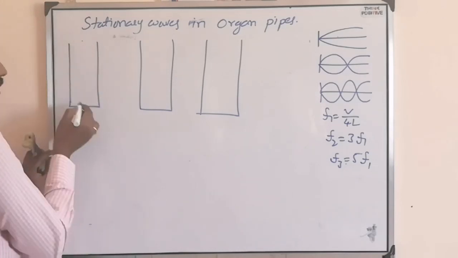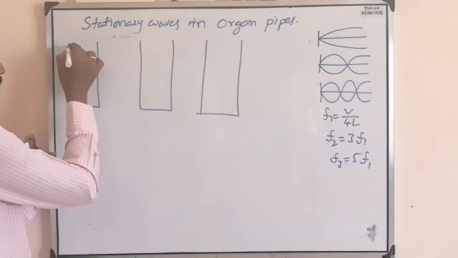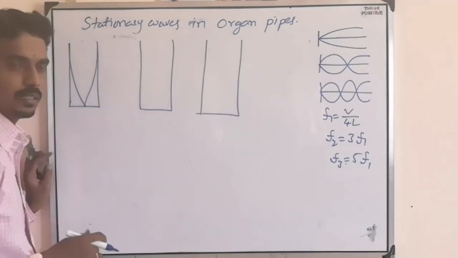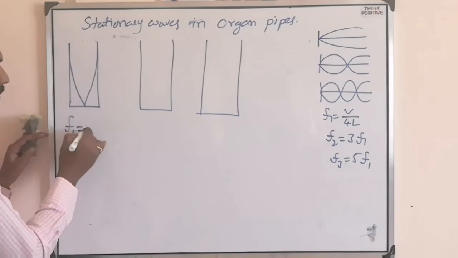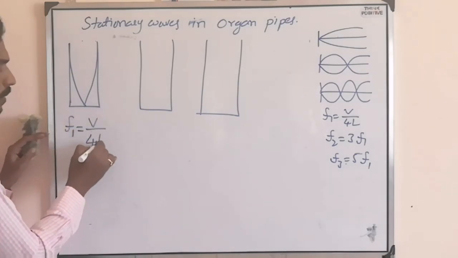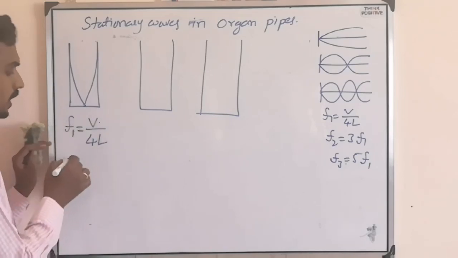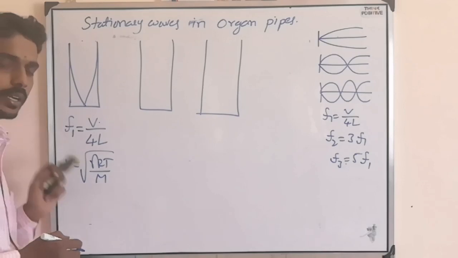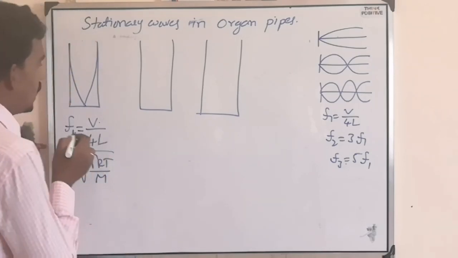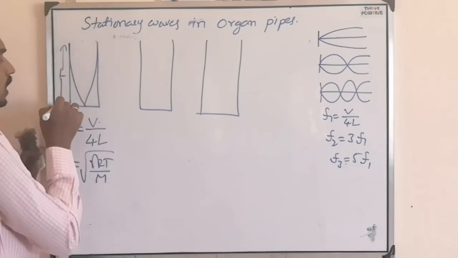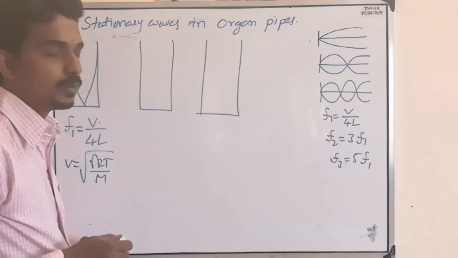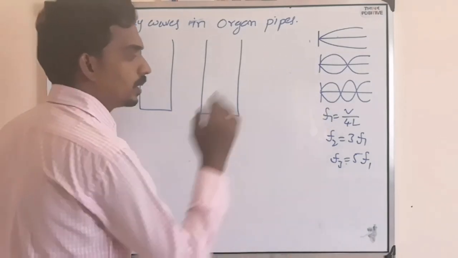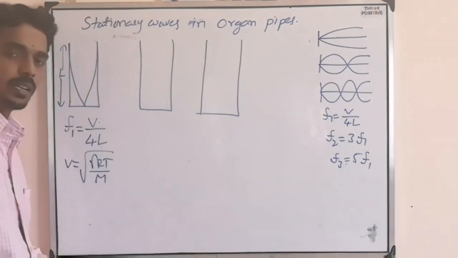see here, open, close, node, antinode, minimum like this, same like this. So here, what should be the frequency? Should become V by 4L. But here the speed is, what is the formula? Gamma RT by M, longitudinal wave in air. L is the length of the pipe or tube. Here L is the length of string. Here also V by 4L.